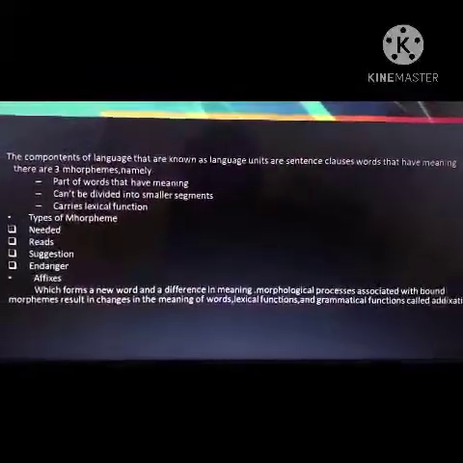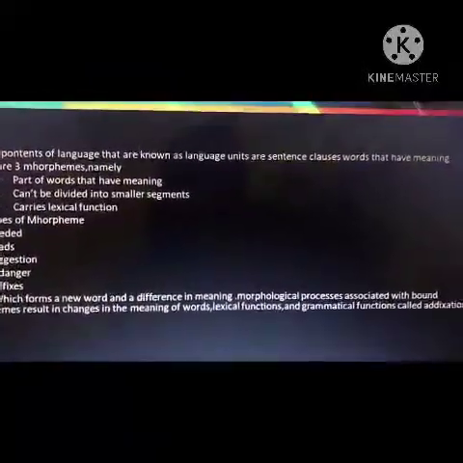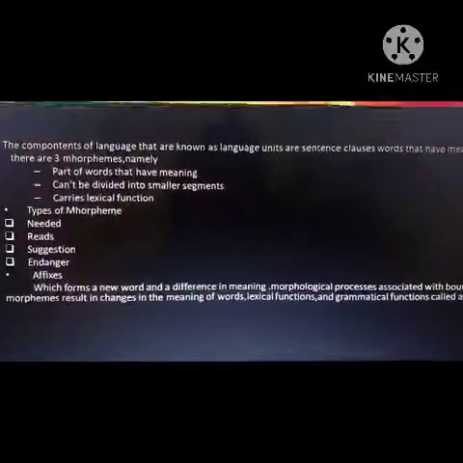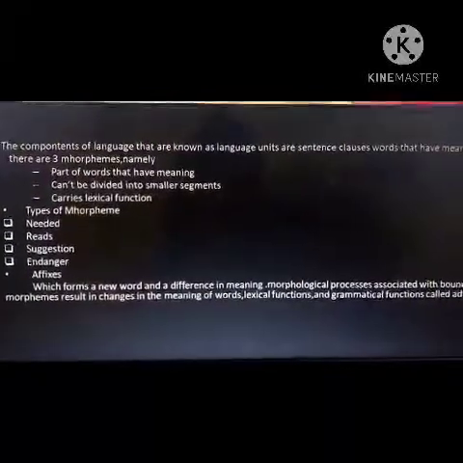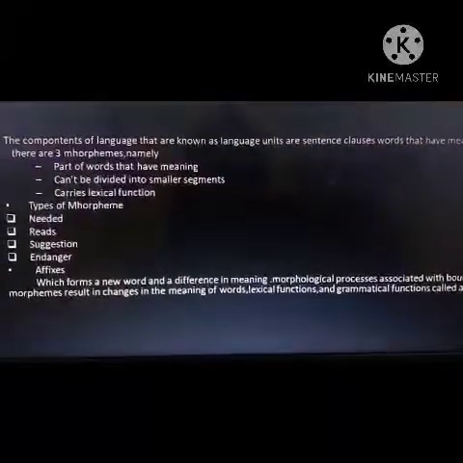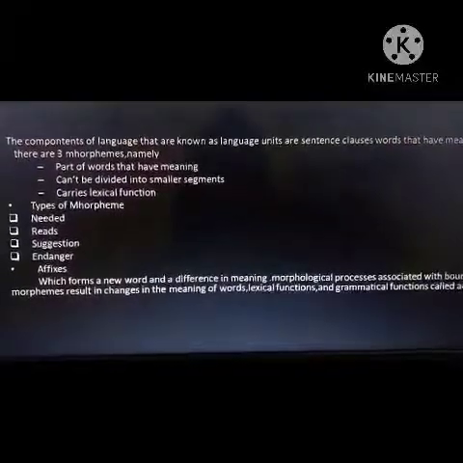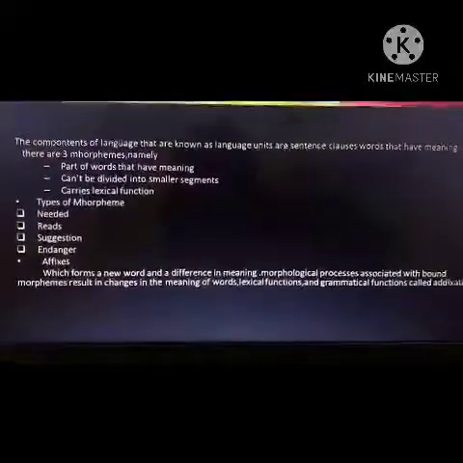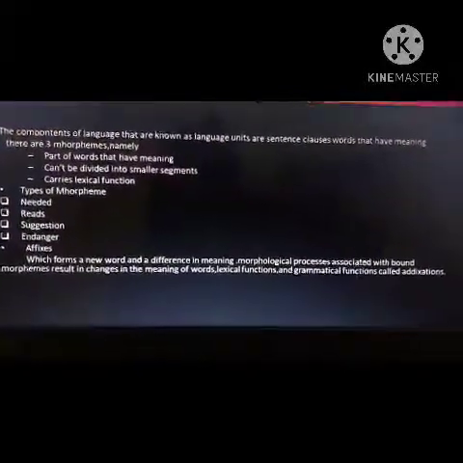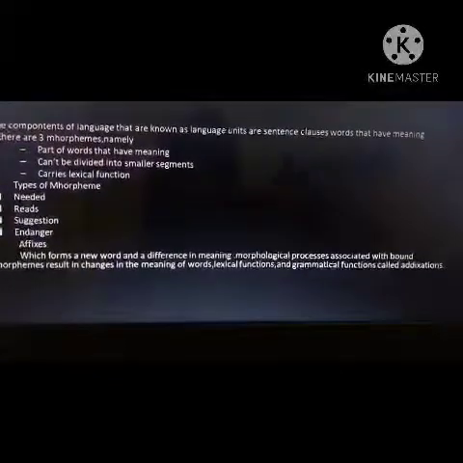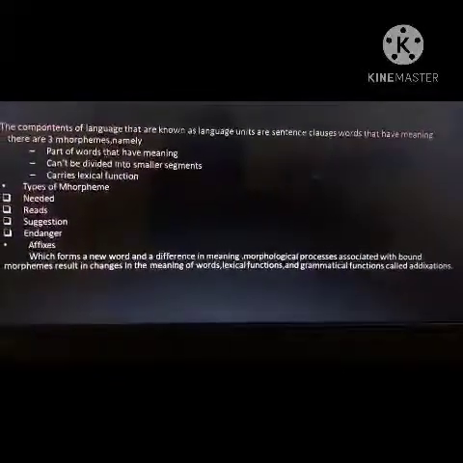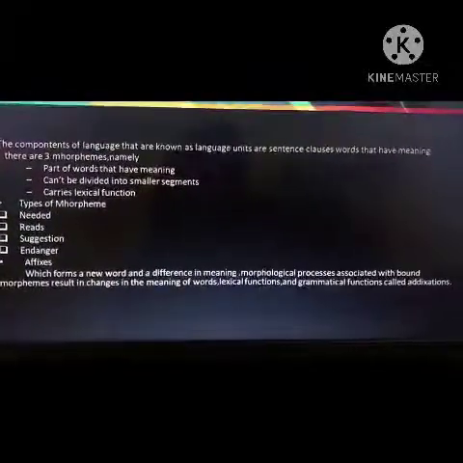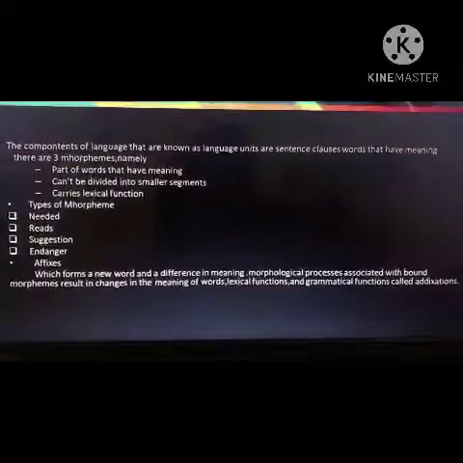The components of language that are known as language units are sentence, clause, and words that have meaning. There are three morphemes, namely parts of words that have meaning and can be divided into smaller segments, carrying the lexical function. Types of morpheme: needed, read, suggestion, endanger. Affixes form a new word with a different meaning. Morphological process associated with bound morpheme results in a change in the meaning of the word. Lexical function and grammatical function are called addition.